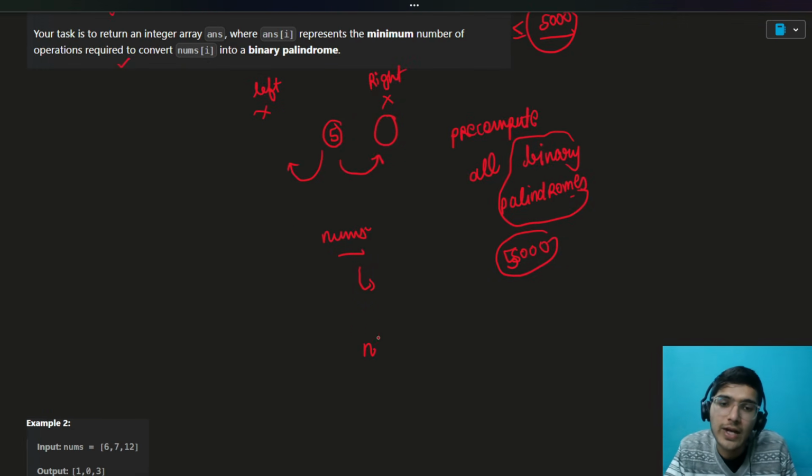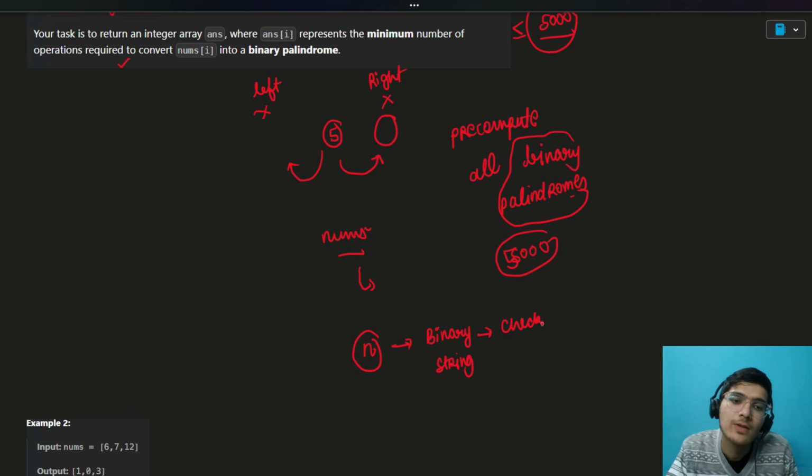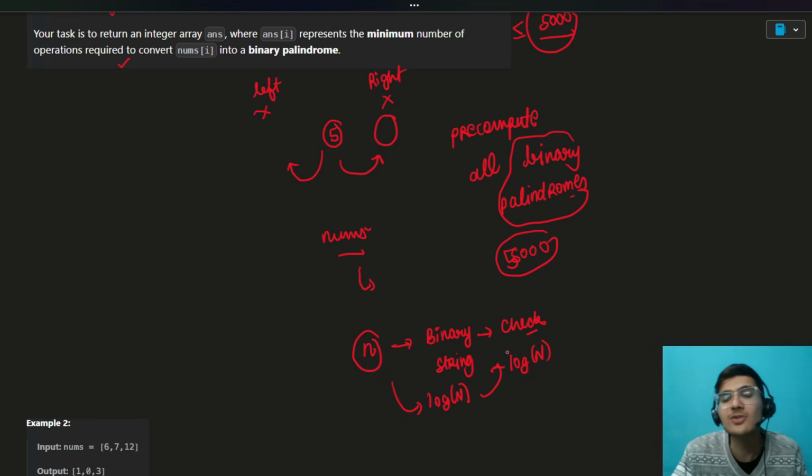You just take n, convert it into a binary string, and check whether it is a palindrome or not. This conversion takes log n time, and the check takes log n time only, because the length is log n. That is the crucial part.